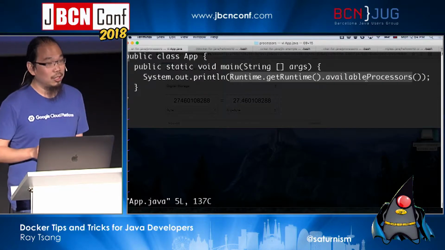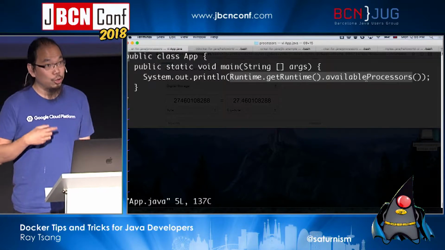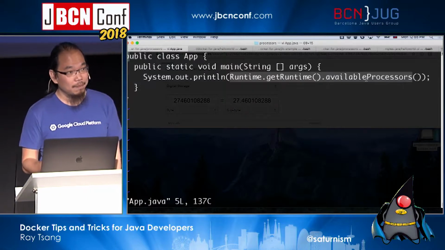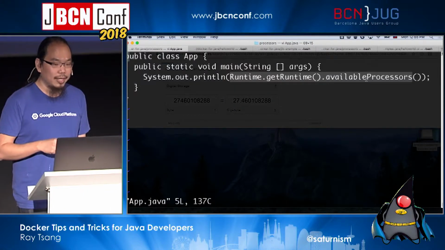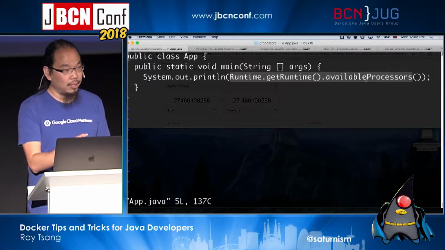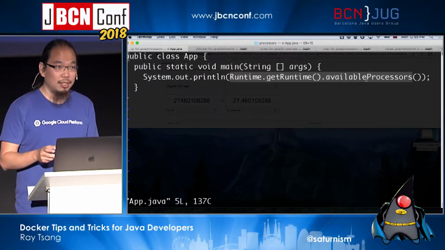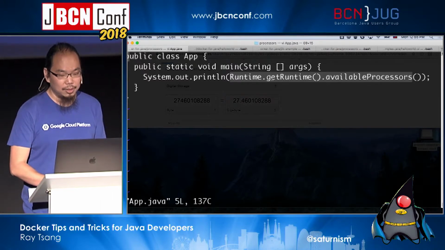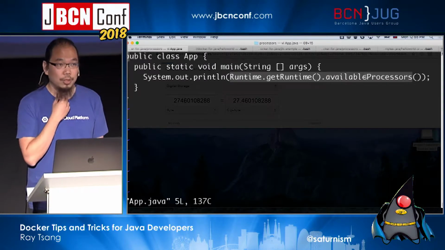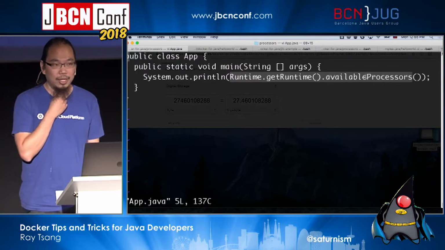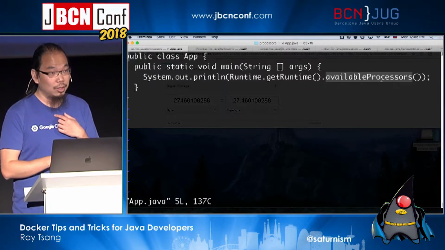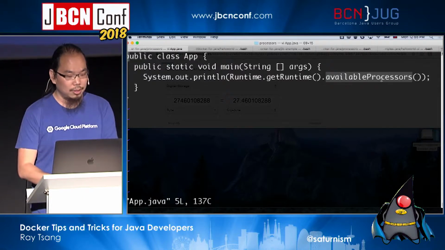This will also return you the number of CPUs on the host rather than the number of CPUs specified by Docker. So if you're not careful, you could be running your container on a 32-core machine, but you only assigned 2 CPUs to the container. But if you're using this line to figure out how many threads to start, you could be starting 32 threads rather than just 2, right? Because this number does not return the number of CPUs that you set in Docker, okay?